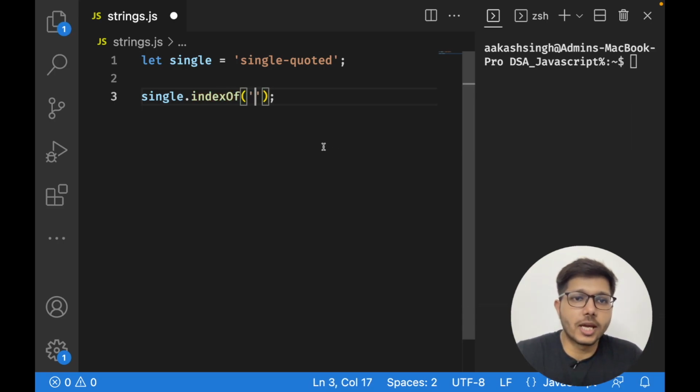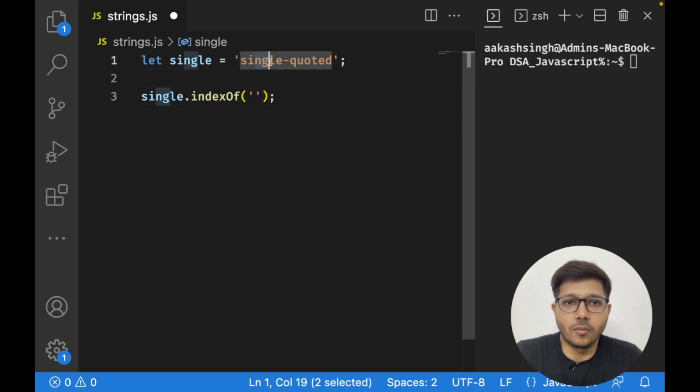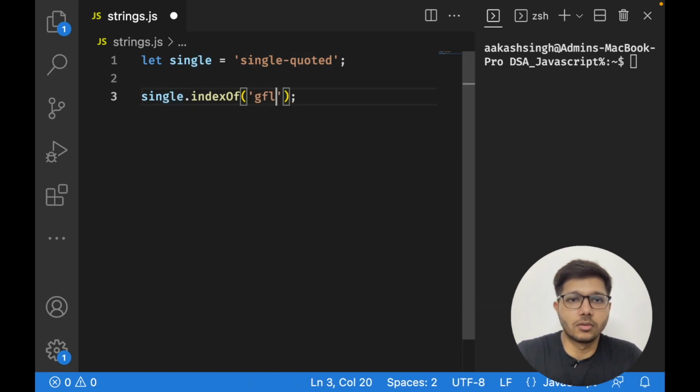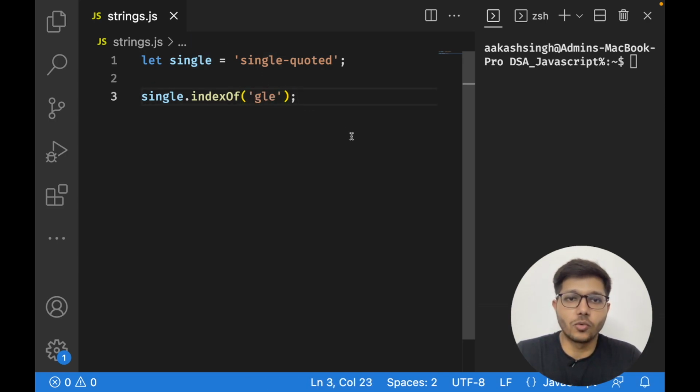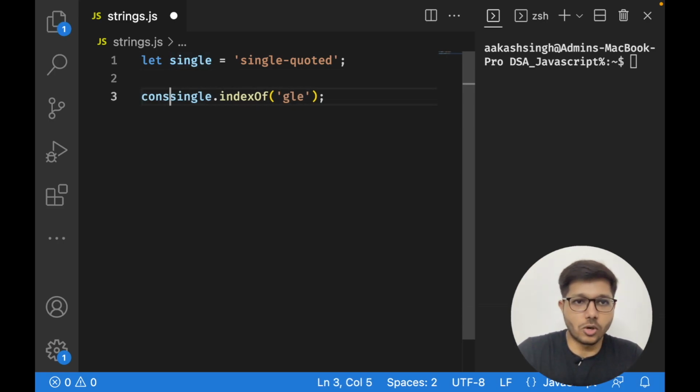So if I want to check, for example, whether the text gle exists in my string or not, I can put gle, and it will search for this string in my single variable, and if it exists, it is going to return the first index, and if it doesn't, then it is going to give me -1. All right, so let us console.log it so that we can see.